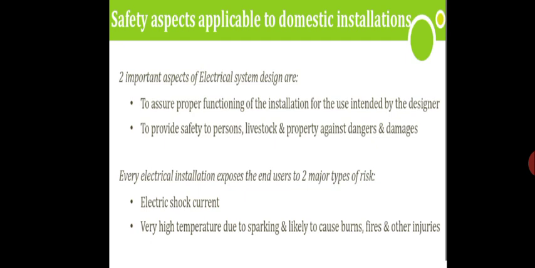Every electrical installation is exposed to two major types of risk. One is electrical shock, and second is very high temperature due to sparking, which is likely to cause burns, fires and other injuries. So one is the electrical shock.